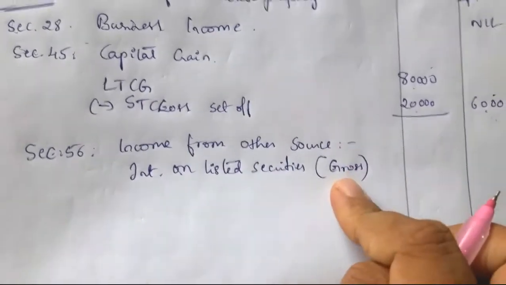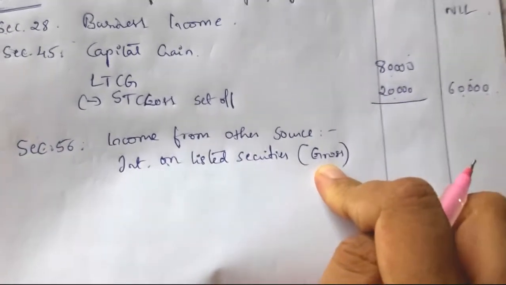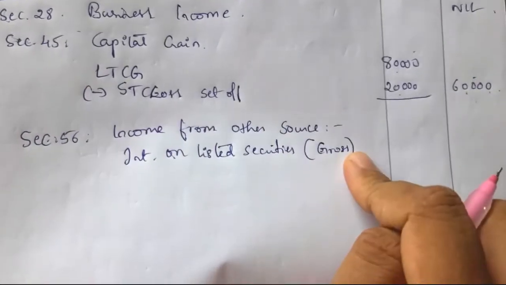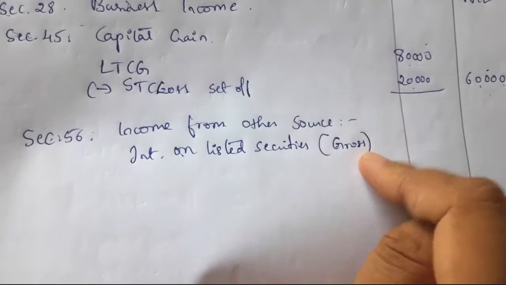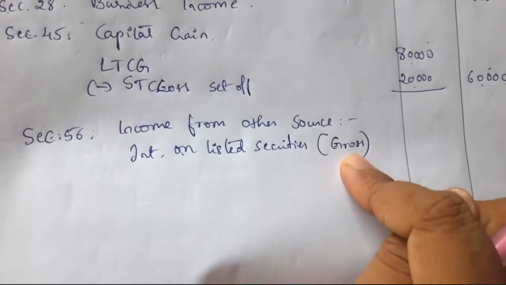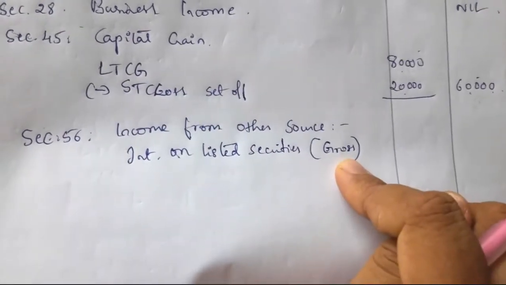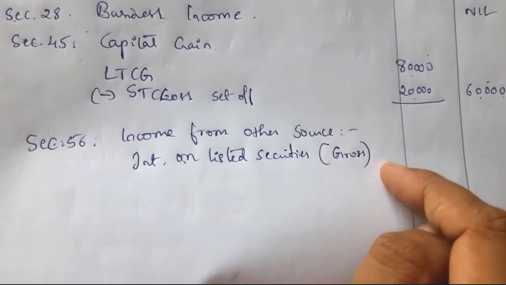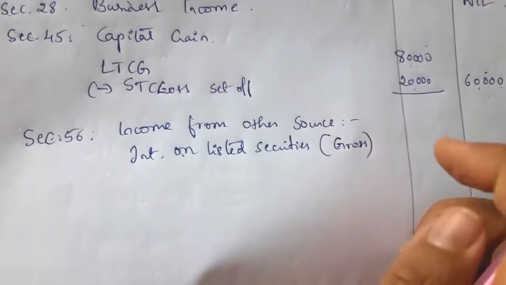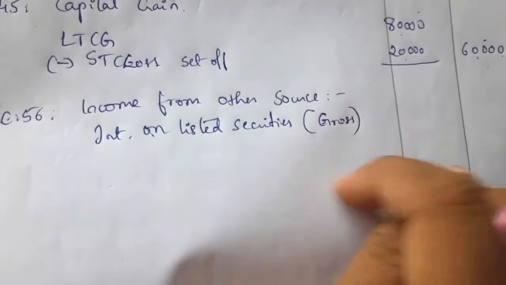If they give net value for the interest on government securities, it means 10% deduction is included. In case of winnings 30%, here 10%. If in the question they give net interest on government security, then we have to do 100 by 90, similar to winnings from lottery where we calculate 100 by 70.